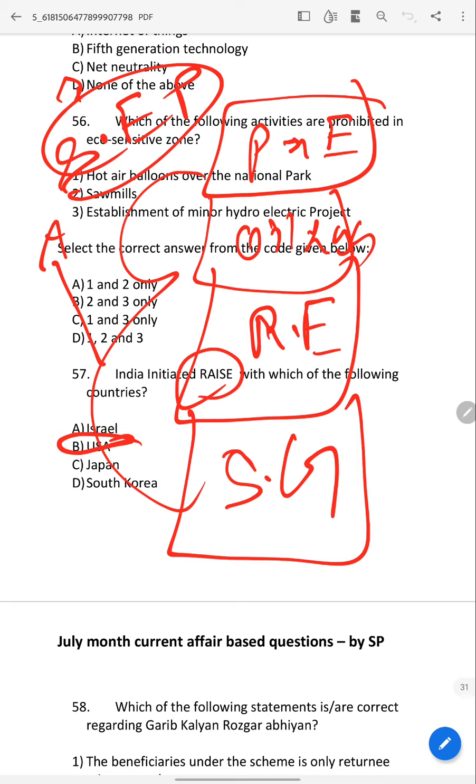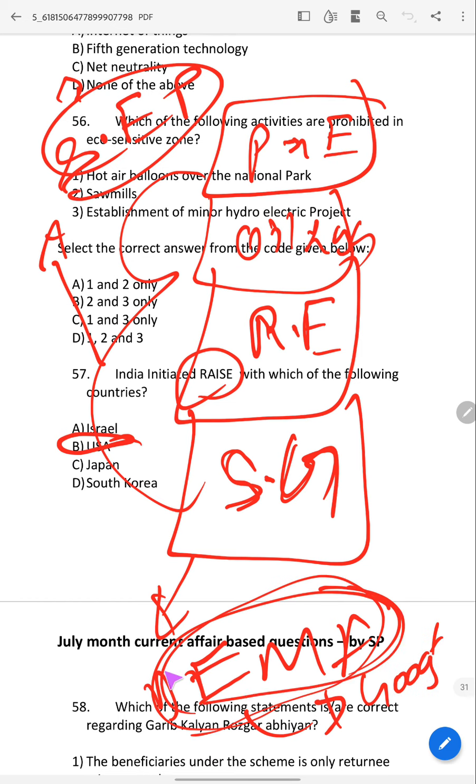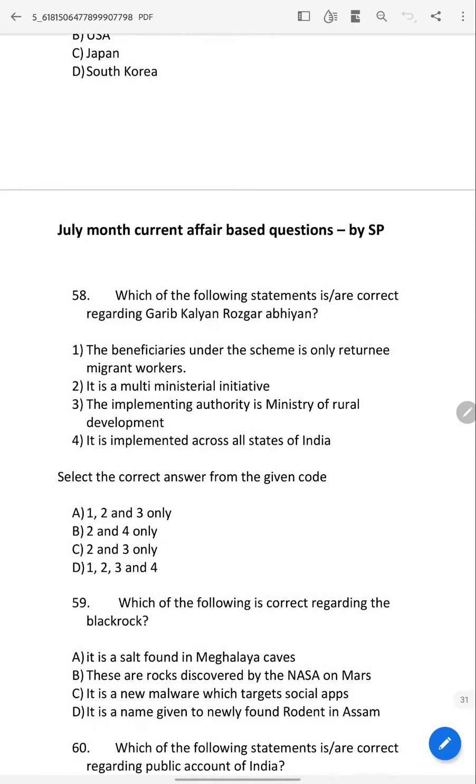Okay, I'll say about sustainable growth also. Both India and USA have started this India Energy Modeling Forum. You can read about this on Google. If you know this point, it is enough to write an answer. So that's about the 57th.